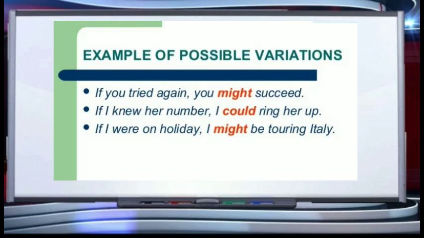Now, here are a few examples of possible variations. For example, it could be written as if you tried again, you might succeed. If you knew her number, I could ring her up. If I were on a holiday, I might be touring Italy. So, if plus simple past tense followed by a probability of something that could happen or something that might happen.